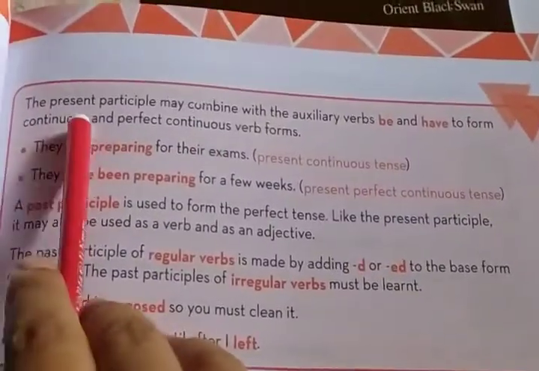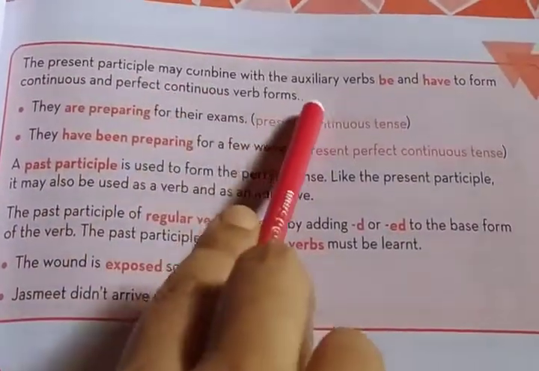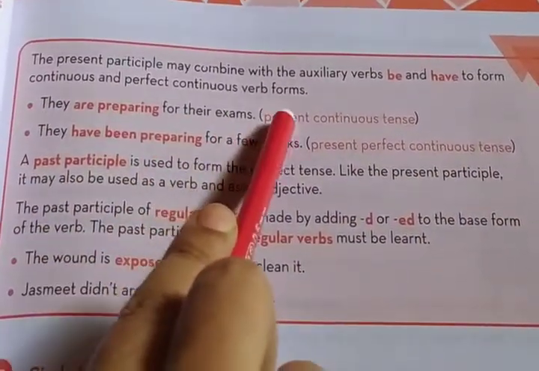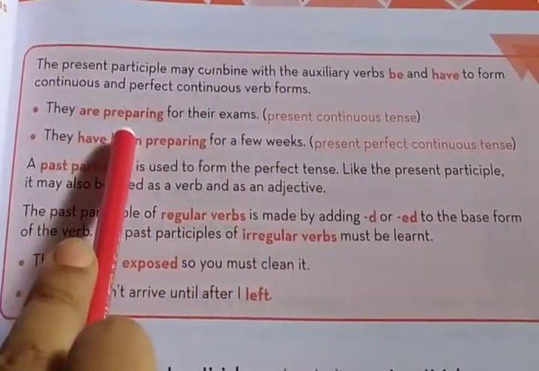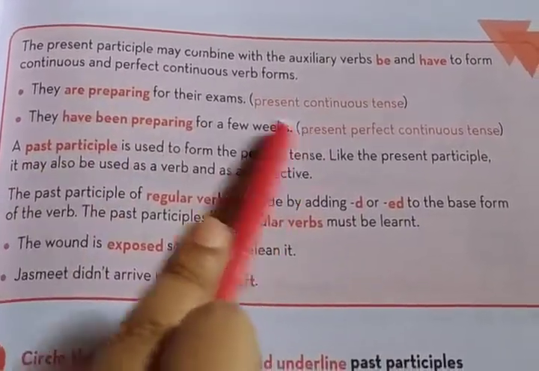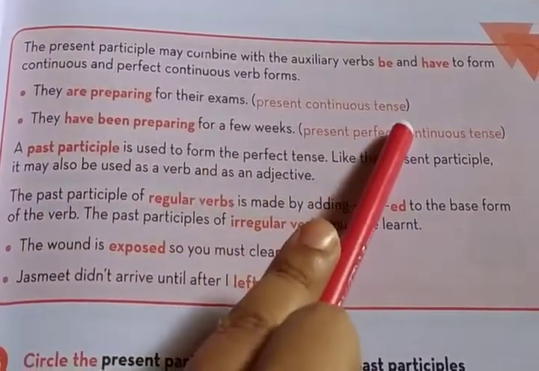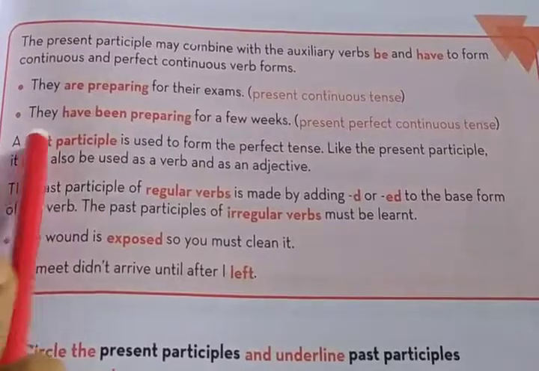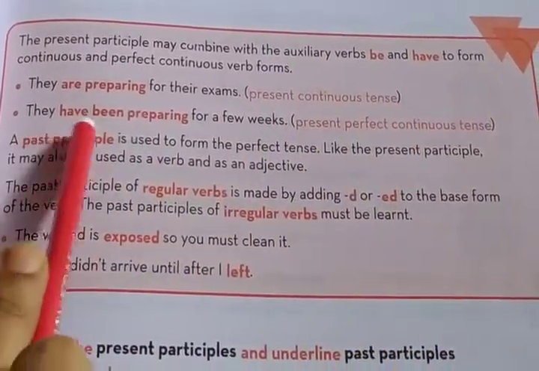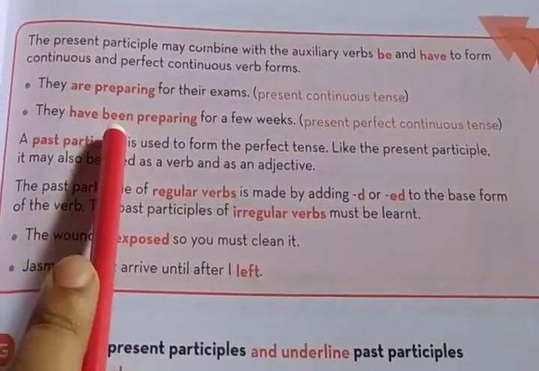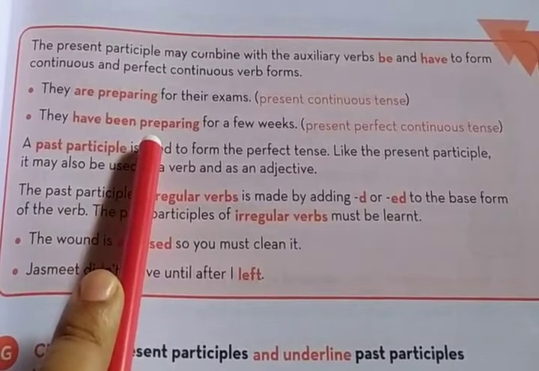Understand, I think. Next, the present participle may combine with the auxiliary verbs be and have to form continuous and perfect continuous verb forms. What is it? They are preparing for their exams. Sometimes it is placed with the be verb and acts as a present continuous tense. They are preparing, are is the be verb and preparing is placed here. Or sometimes it is placed with the have verb, have been preparing, present perfect continuous tense. So at that time you can tell it is used as a present participle.